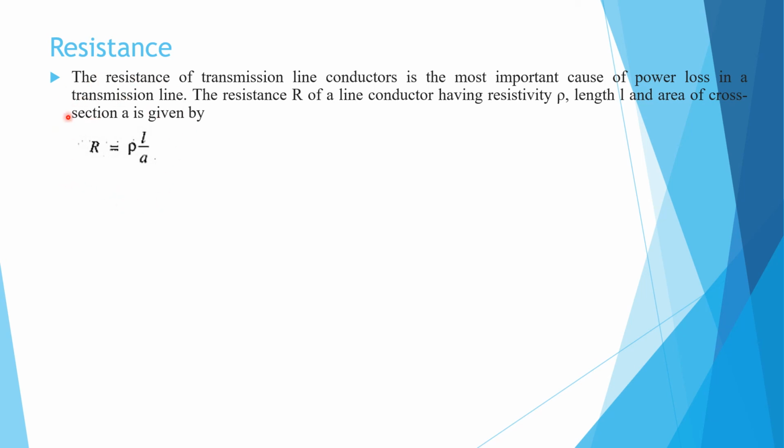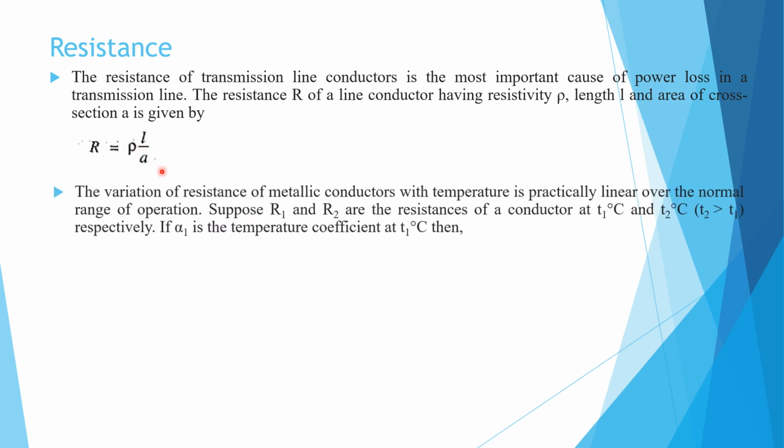So it depends upon rho, resistivity, L, and A. Resistance is directly proportional to rho, directly proportional to the length of the transmission line, and inversely proportional to the cross sectional area of the conductor.